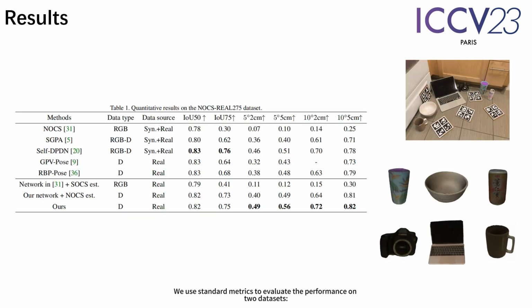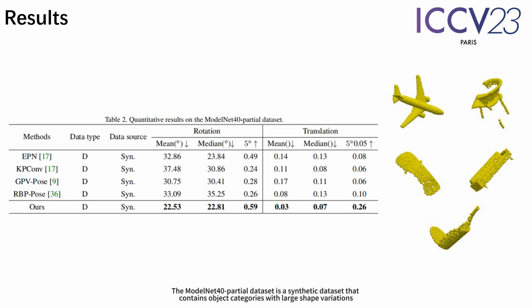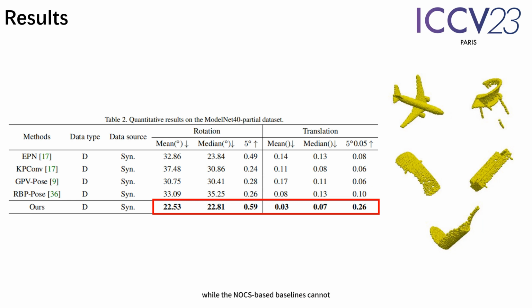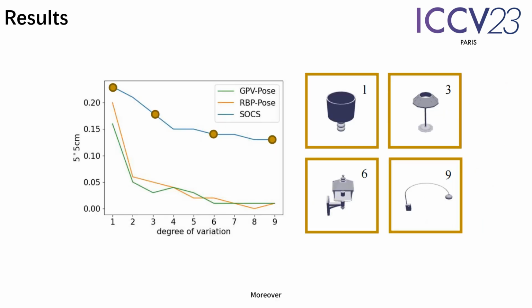We use standard metrics to evaluate the performance on 2 datasets, NOCs Real 275 and ModelNet 40. On NOCs Real 275 we found our method outperforms the NOCs-based baselines. This reveals the necessity of both the representation of SOCS and the proposed network. The ModelNet 40 partial dataset is a synthetic dataset that contains object categories with large shape variations. The results show that our method is able to handle object instances with large shape variations, while the NOCs-based baselines cannot. Moreover, to quantitatively analyze how our method performs under different shape variations, we conduct an experiment.